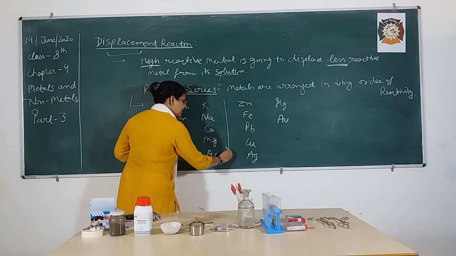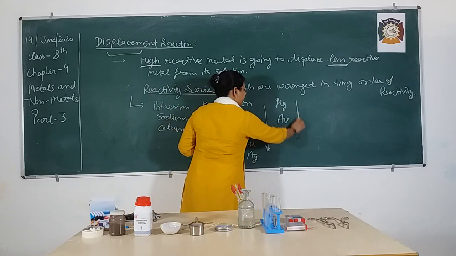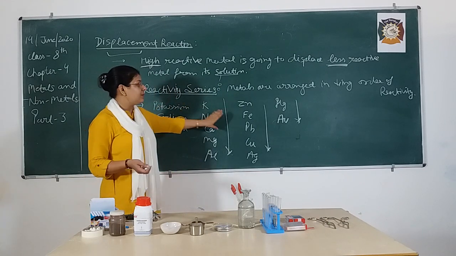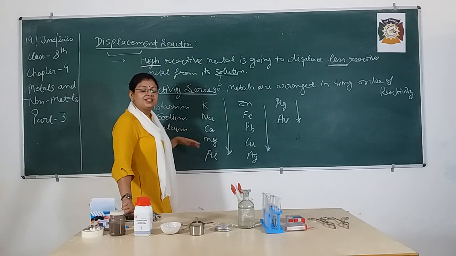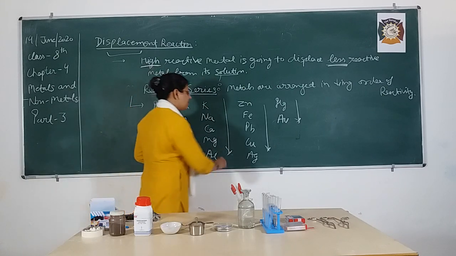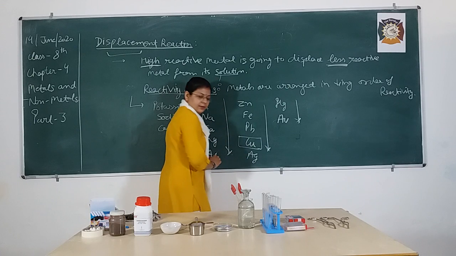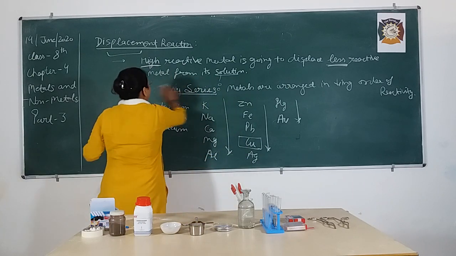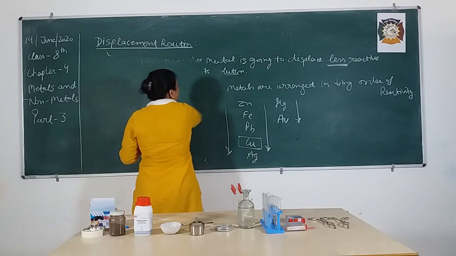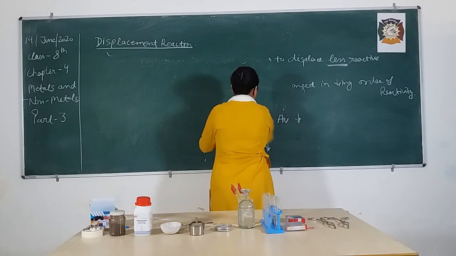So this table is in vertical direction. Getting my point? So bache, from this table you can easily state that this is more reactive and this is less reactive. So what have we taken? We have taken this copper sulfate solution, so the copper position is here. I think I should write this table again so that it will be easy for you to compare the reactivity of the metals, bache.